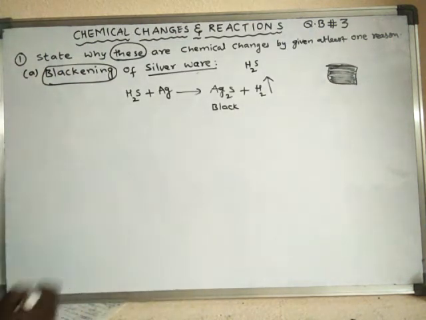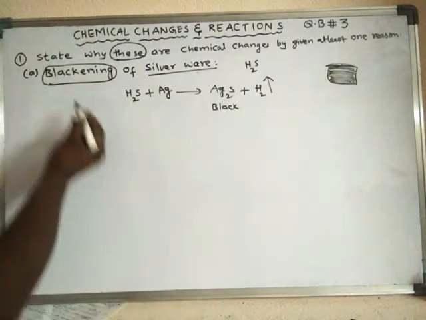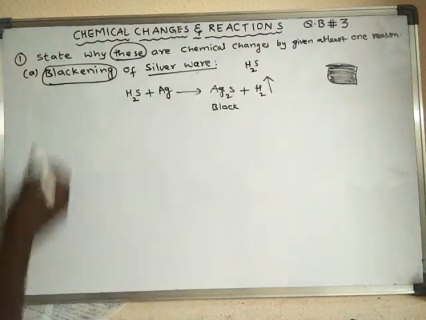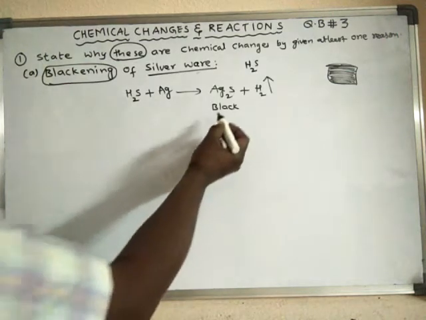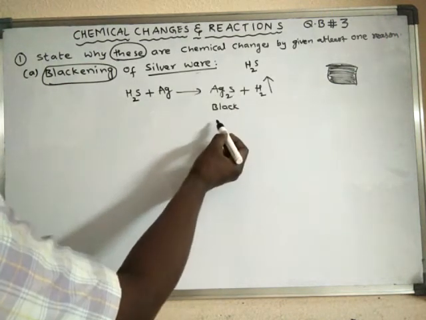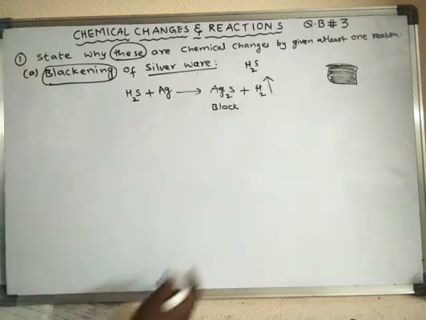Due to this reaction, the surface becomes black, so the silverware gets blackened. Here a new product is formed, and hydrogen gas is liberated.